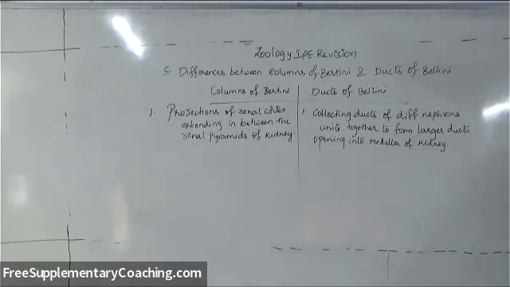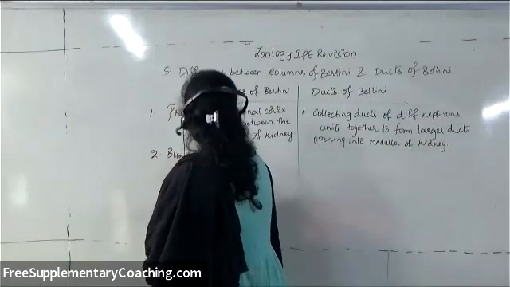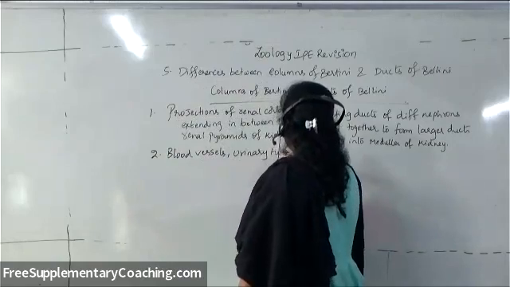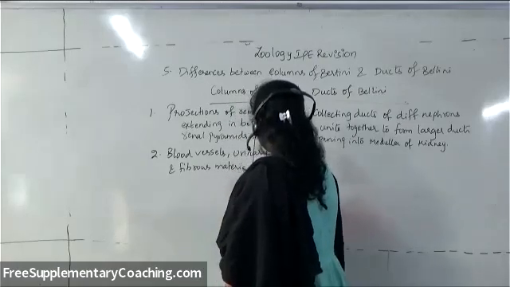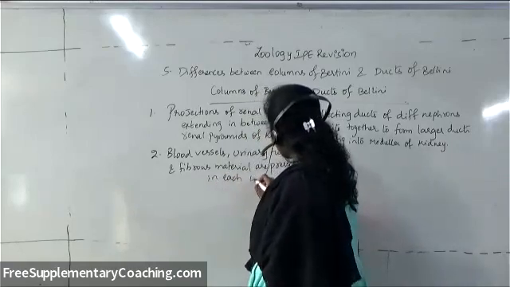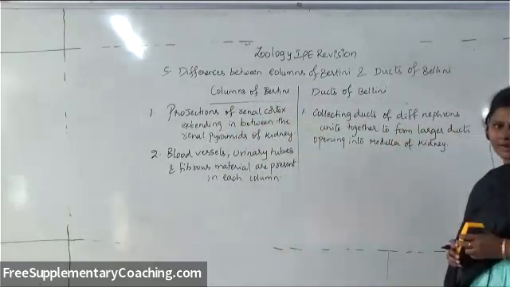So this is the difference between columns of Bertini and ducts of Bellini. And actually in columns of Bertini, what are present? Blood vessels, urinary tubes, and fibrous material are present in each column. So urinary tubes, blood vessels, and fibrous material are entering into each column of Bertini.